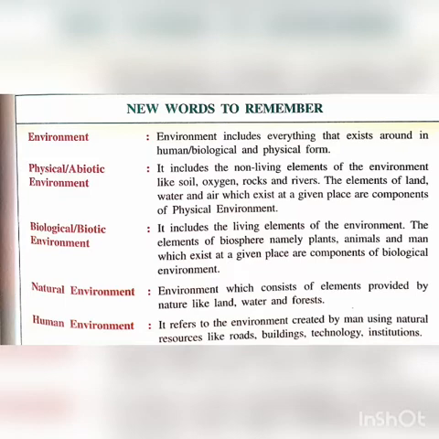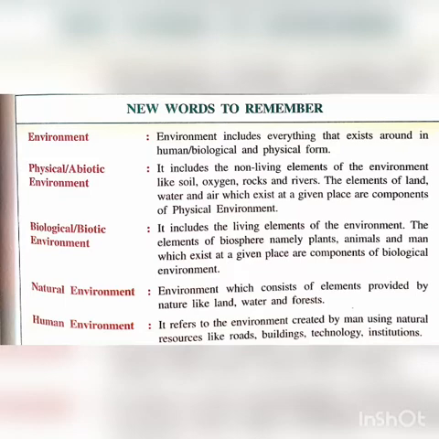It comes under the category of natural environment. These elements of land, water, air, which exist at a given place, are the components of a physical environment.